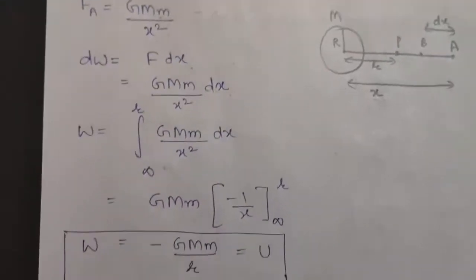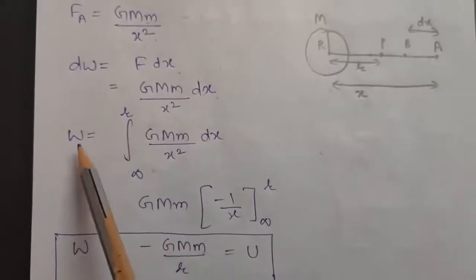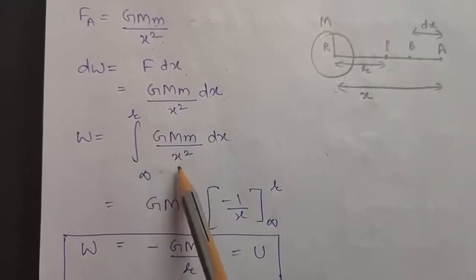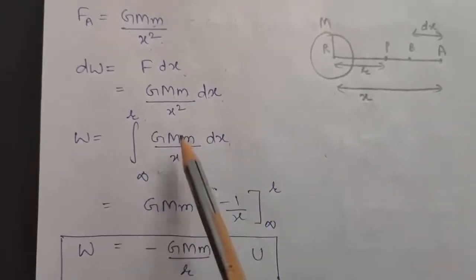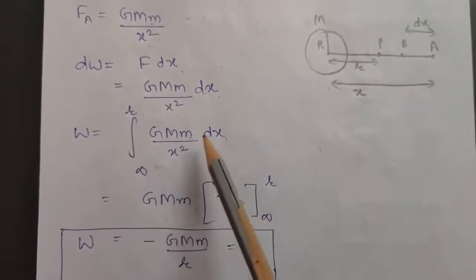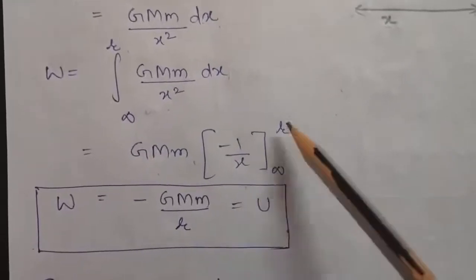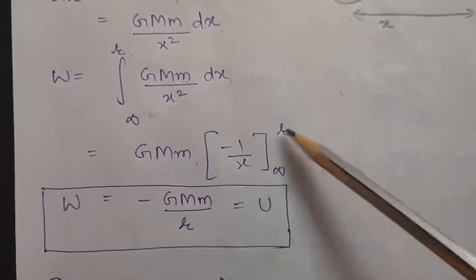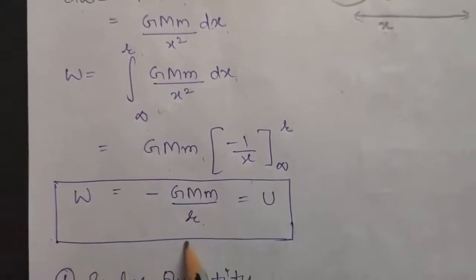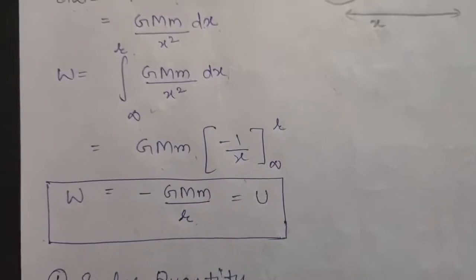Now to get the total work done from infinity to r, again you have to integrate this term. So W is equal to the integration from infinity to r of GMm by x square dx. Again GMm is a constant, it will come outside the integration, and the integration of 1 by x square is minus 1 by x. Limits will be from infinity to r. When you solve it, you will get the answer to be minus GMm upon r. So this work done is nothing but the gravitational potential energy of the body.